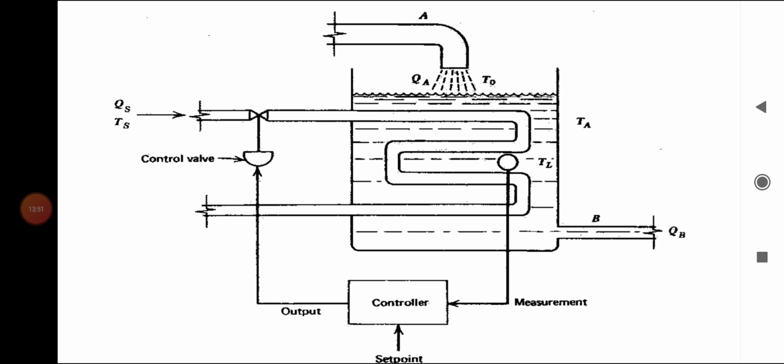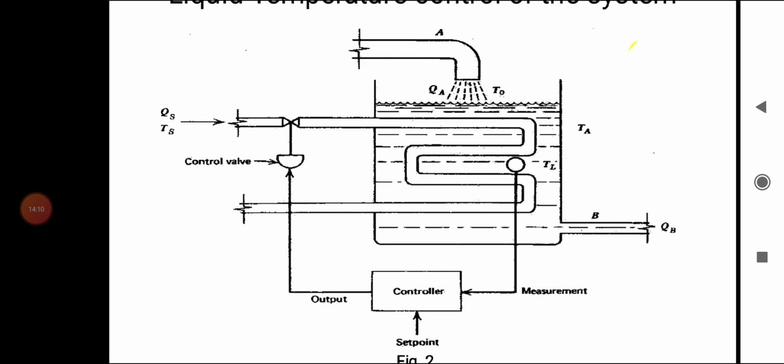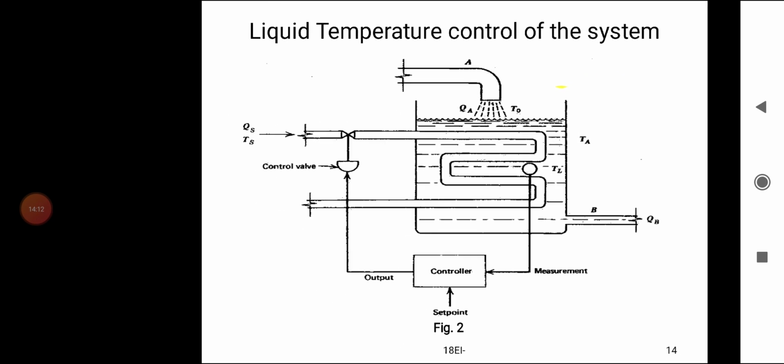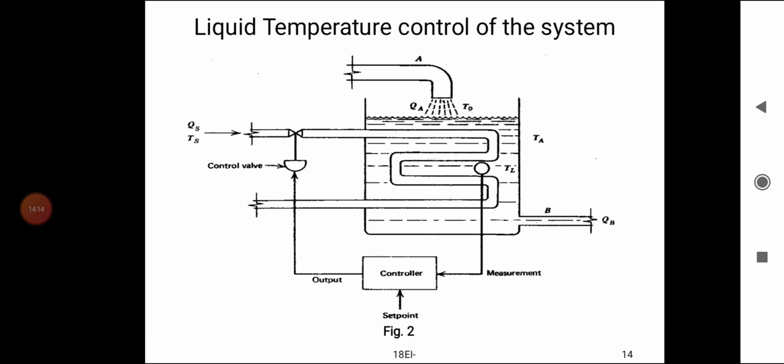So by regulating the valve, the incoming rate of the steam can be increased or decreased based on the desired value of the temperature of the liquid. That way we can control the liquid temperature in the tank.